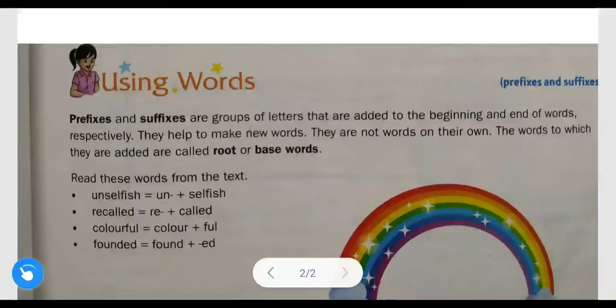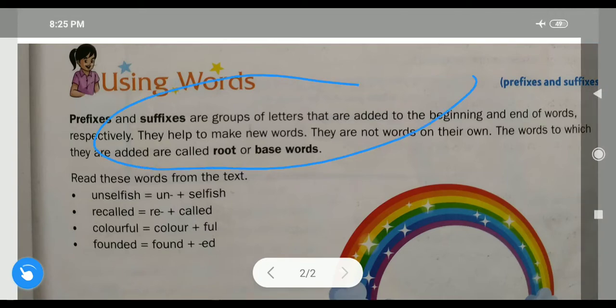In this video we will start a new grammar topic, that is prefixes and suffixes. So let us start. Prefixes and suffixes are groups of letters that are added to the beginning and the end of words respectively. Okay? So what is meant by prefixes and suffixes?